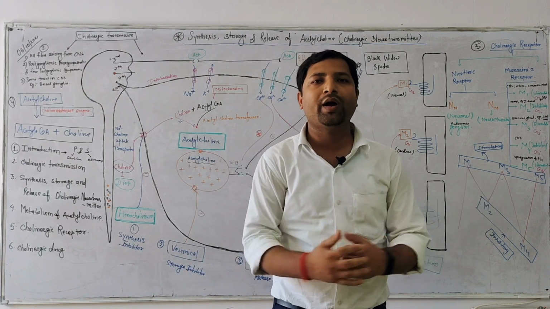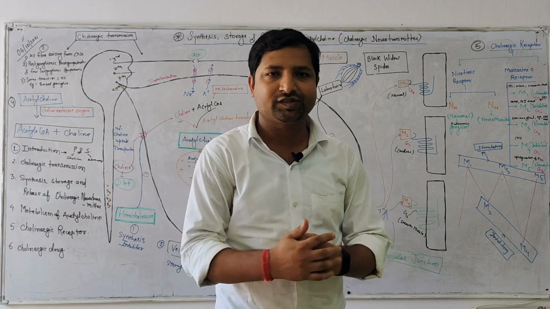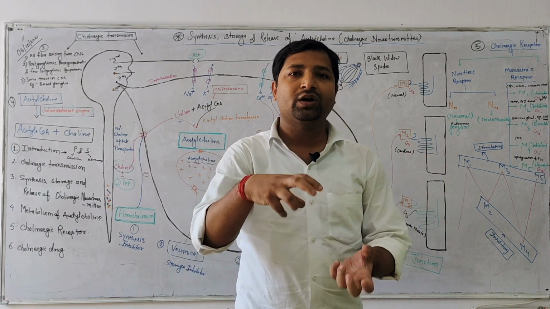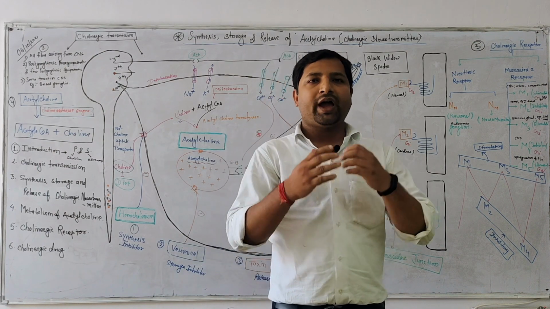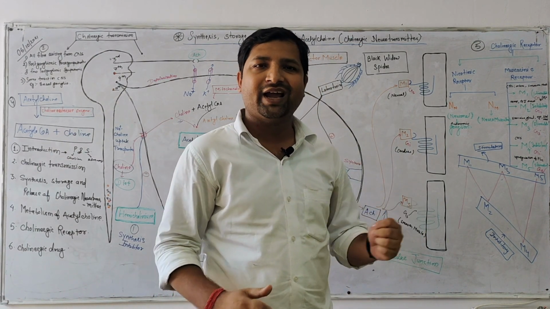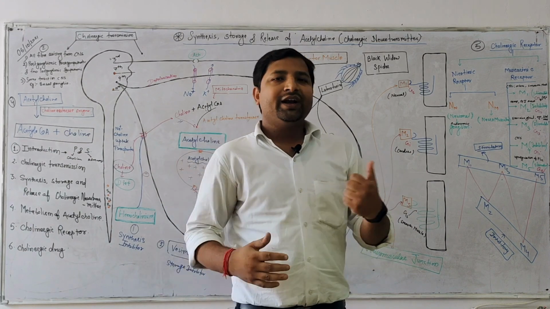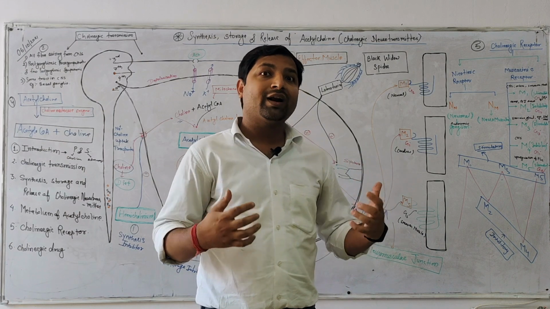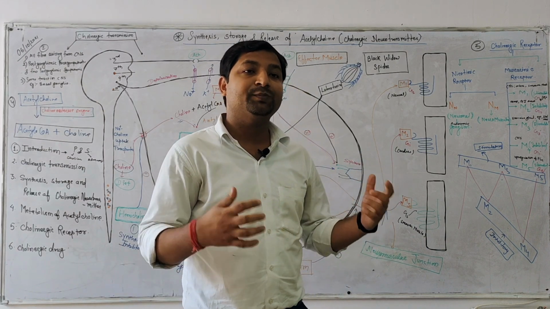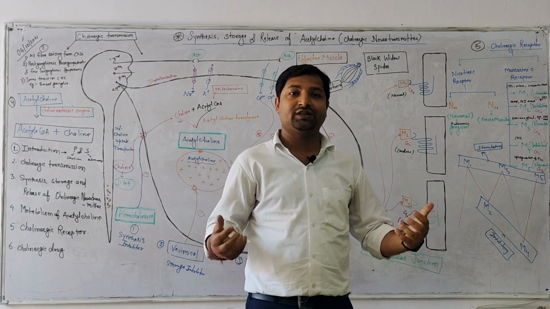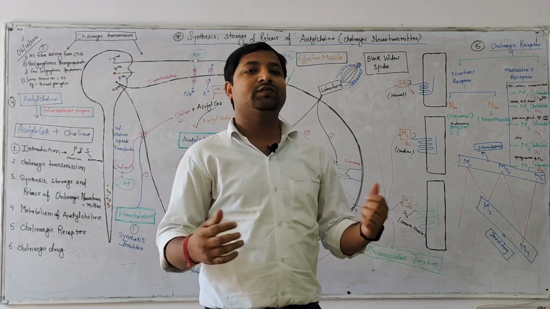As you well know about the ANS, the autonomic nervous system. So the pharmacology is how drugs act on the autonomic nervous system. The ANS is further divided into two parts, the parasympathetic and sympathetic. Earlier I talked about what is parasympathetic and what is sympathetic. When you are in a relaxed position, the parasympathetic nervous system will activate, and when you are in a stress condition, then the sympathetic nervous system will activate.